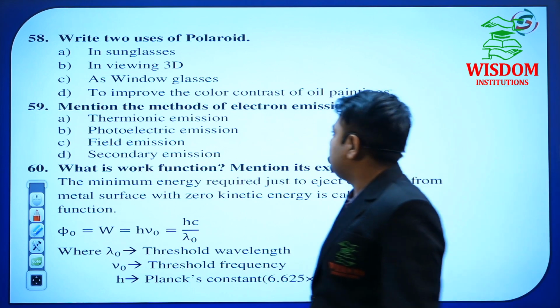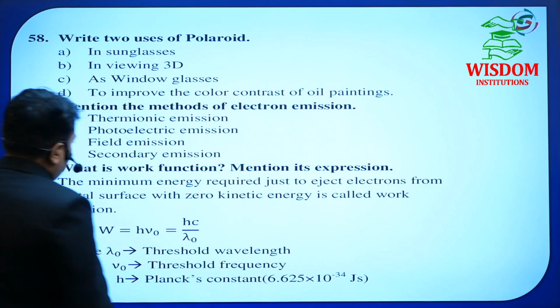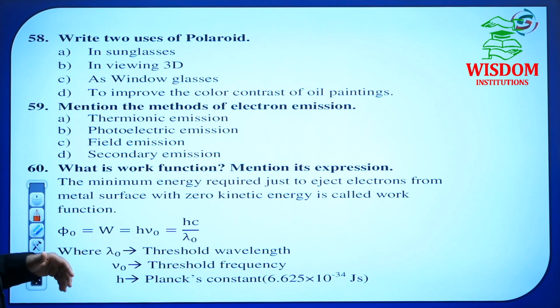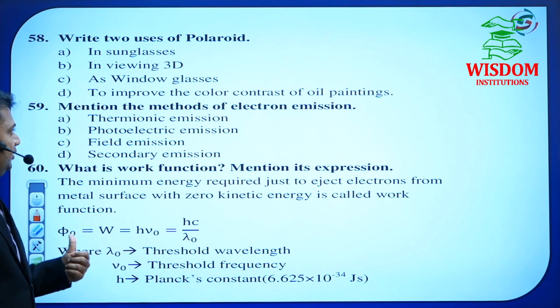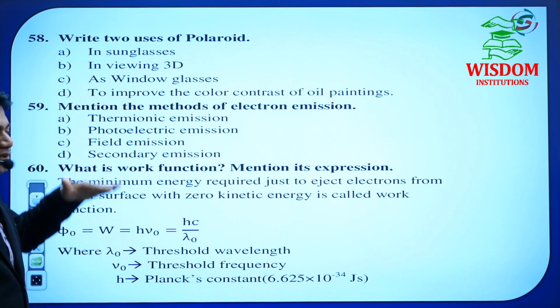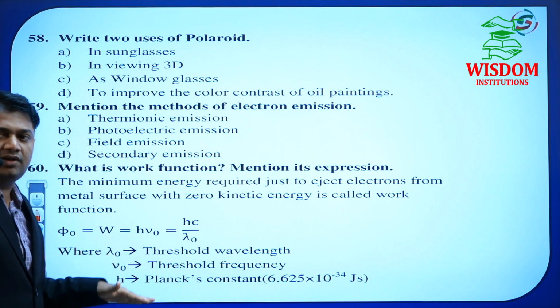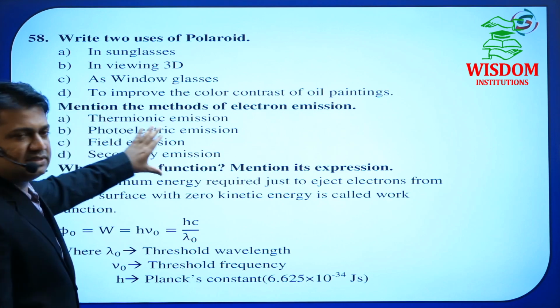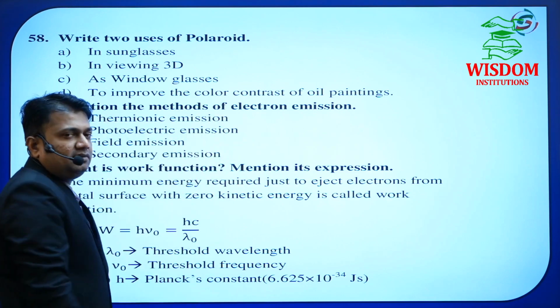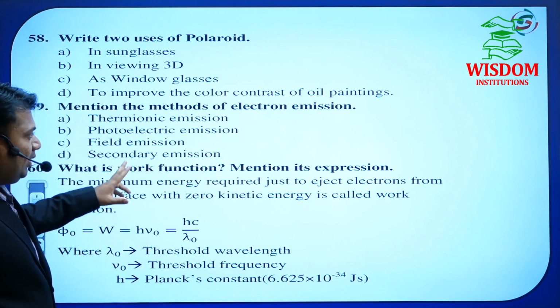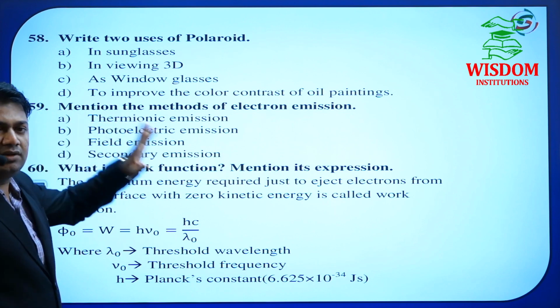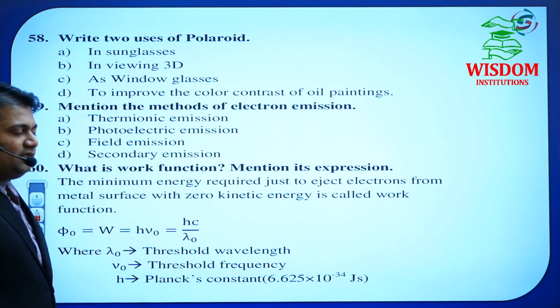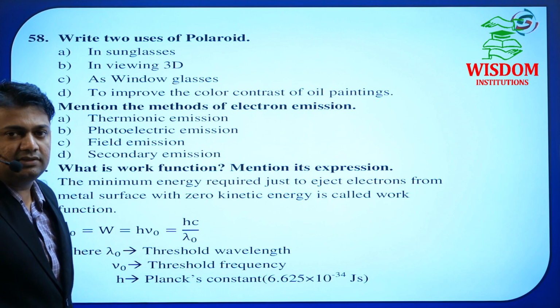Mention the methods of electron emission. Once again, as I told you a minute ago, the types of emission are very important in dual nature of radiation and matter. In this one, you just have to mention the names, not the explanation. If he has given only 2 marks, then you have to mention the names: thermionic emission, photoelectric emission, field emission, and secondary emission.